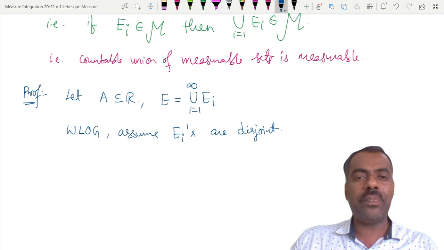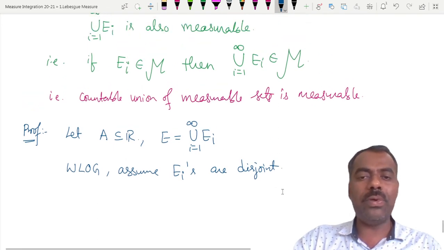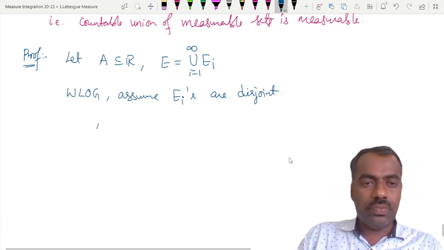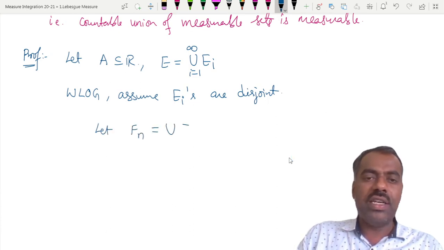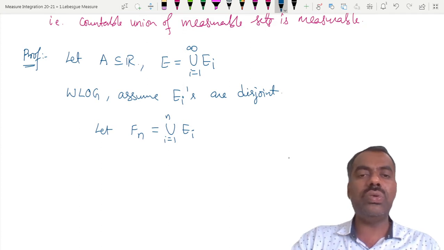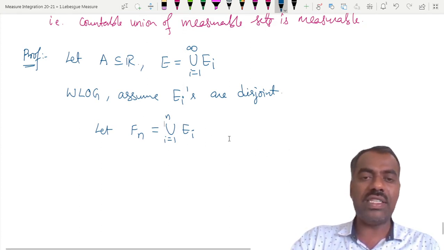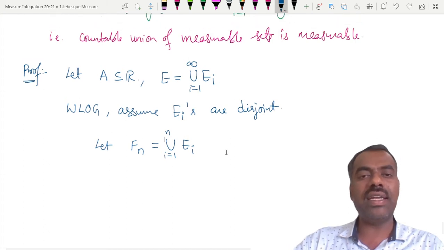So there is no problem if you assume them disjoint. Now let Fn be the union of Ei, i from 1 to n, that means E1 union E2 union up to En, a finite union of n Ei's, which we are calling Fn.